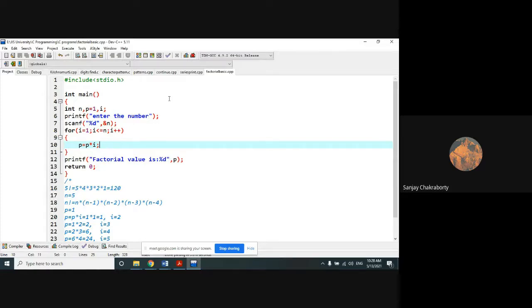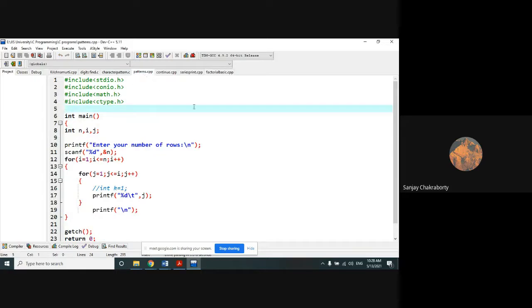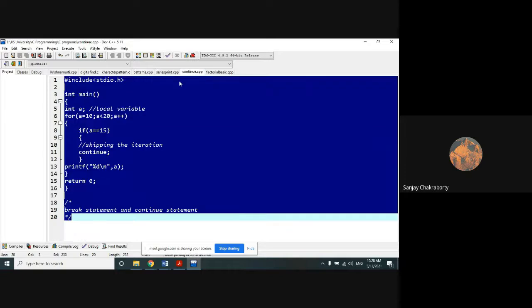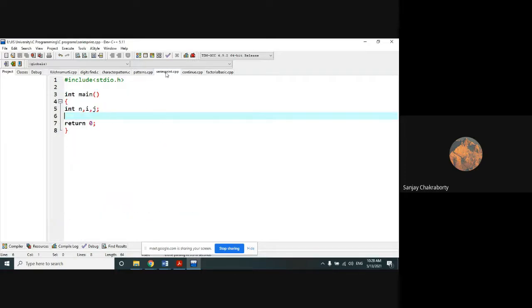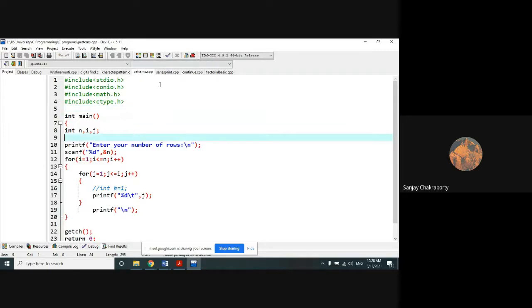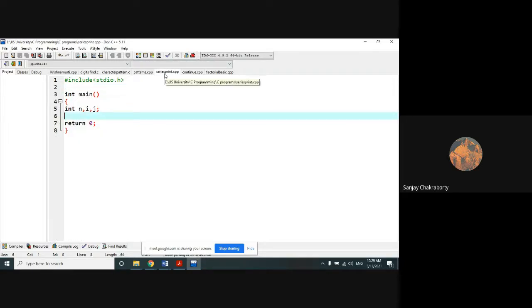The new thing that I want to discuss today is how we can print patterns. That is very important. How we can print the pattern. Series printing, Fibonacci series, is actually part of series printing. So if you can print a Fibonacci series, then you can do this too. In the examination they can give any kind of series to you.